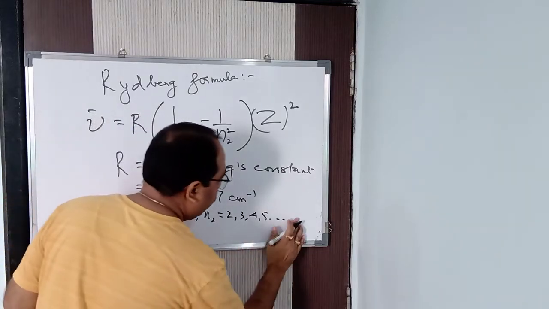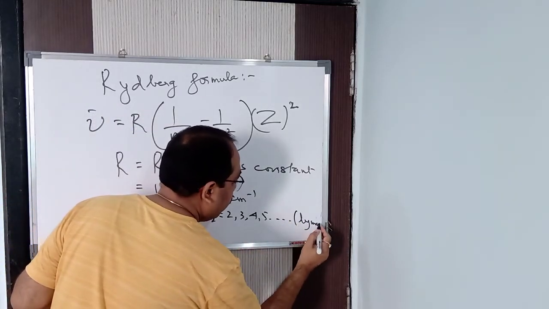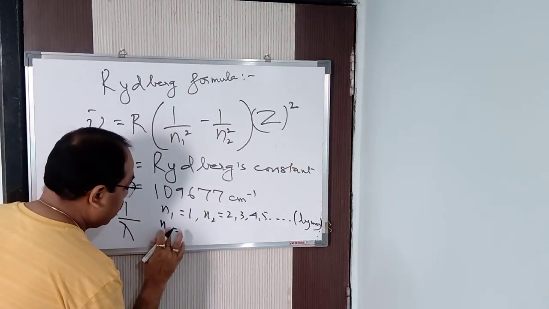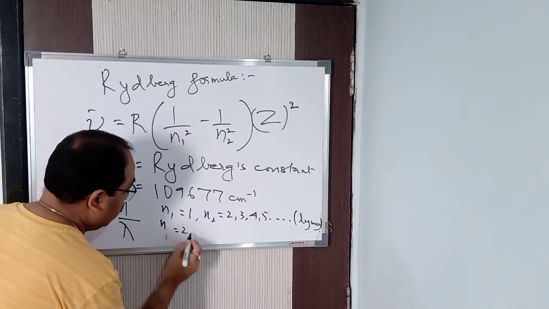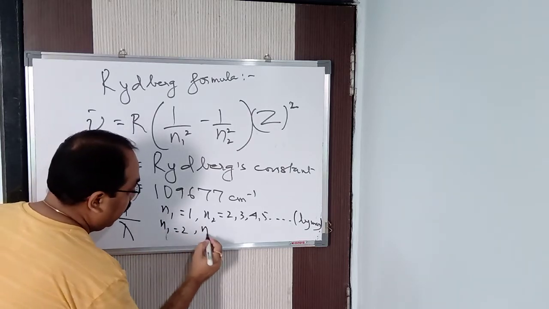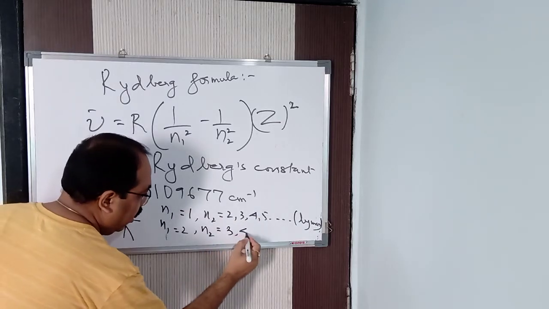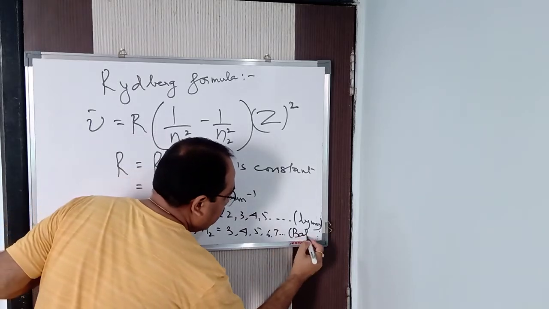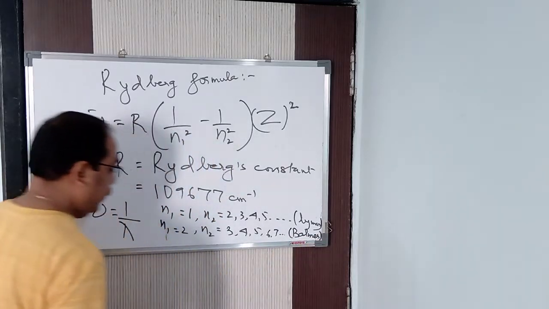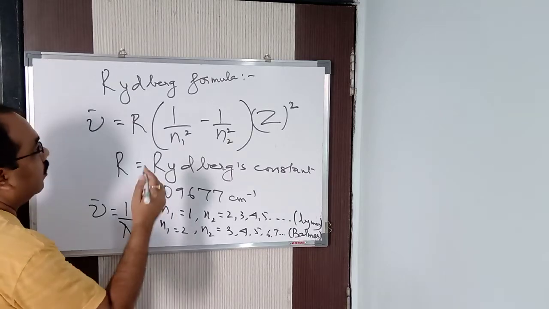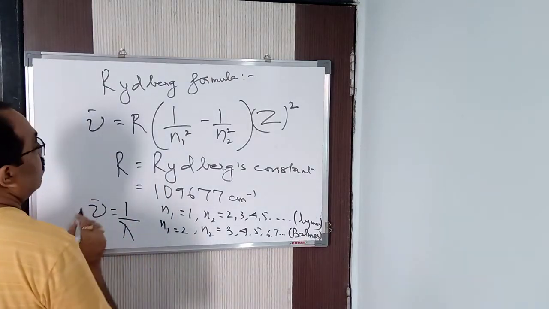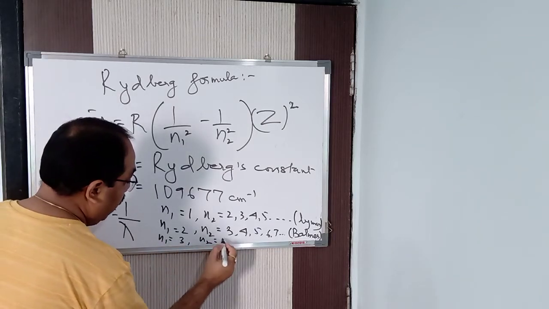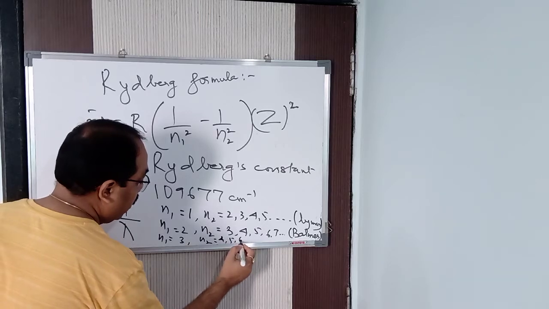That is for the Lyman series. Similarly, for the Balmer series, N1 is again constant, that is 2, and N2 is one higher, that is 3, 4, 5, 6, 7, and so on. For the Paschen series, N1 is equal to 3, and N2 will be one higher, 4, 5, 6, in this way.